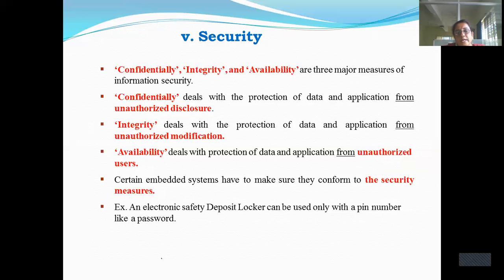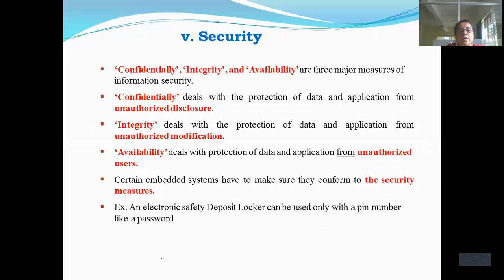So what is confidentiality? That means any data, suppose a person is withdrawing the amount from the remote bank, that data should not have unauthorized disclosure. There may be a third party who will be hacking the data. The confidentiality should be taken care of. You have to do the encryption and the decryption of the data. Otherwise, the data can be hacked by a third person.